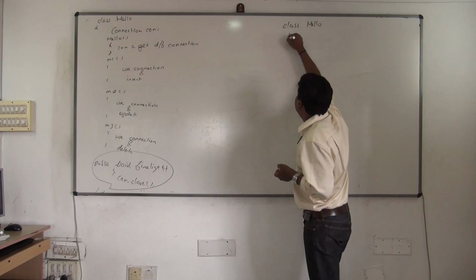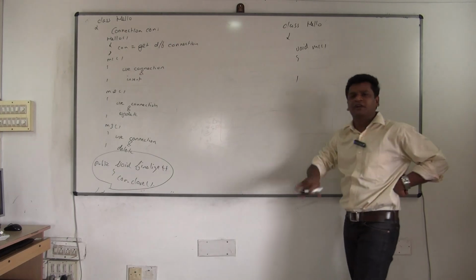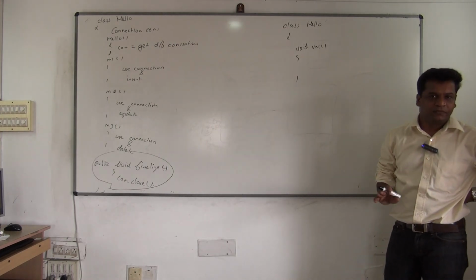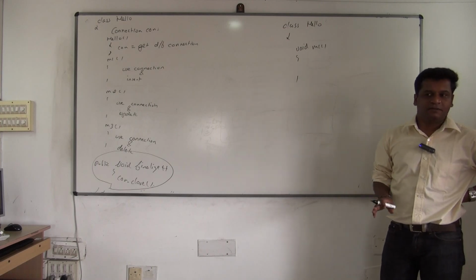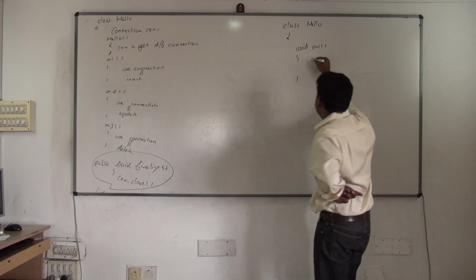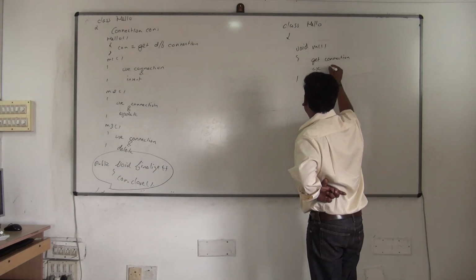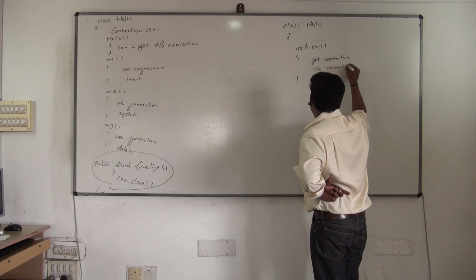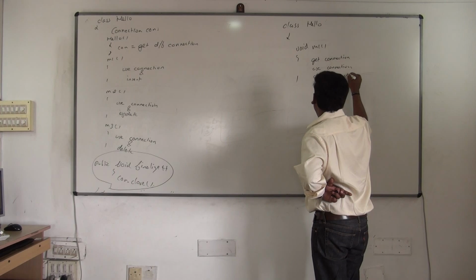So what we do, we'll not make it object level. We'll make it method level only. We'll get the connection, use the connection, close the connection, because finalize is very dangerous. We cannot trust it. So we get connection, use connection, and close connection. This is the logic you want to write.